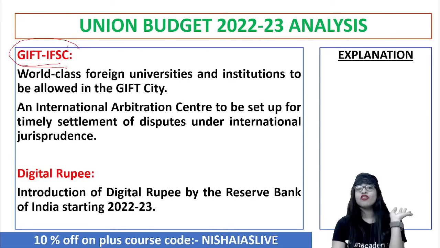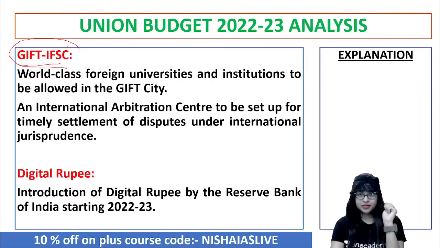This is kind of improving, or let's say, giving a better exposure for our country, India, as a whole. And the next important major announcement was with regard to the digital rupee. So now we have PhonePe, Google Pay, Paytm, QR code scanning for making payments and all. But digital wallets by RBI is something which will be introduced, and that will be accessible by common men like you and me.